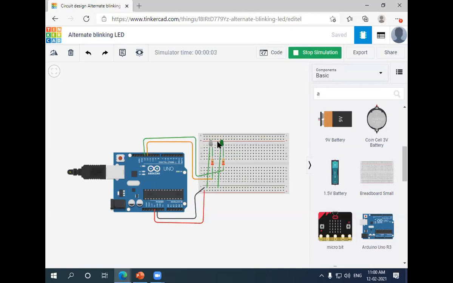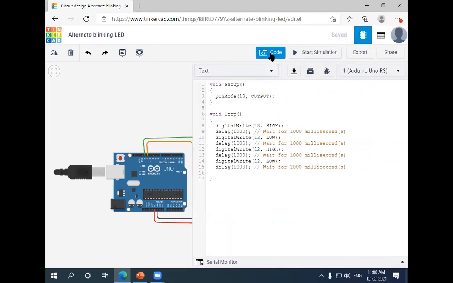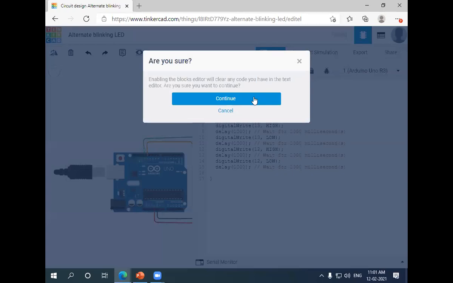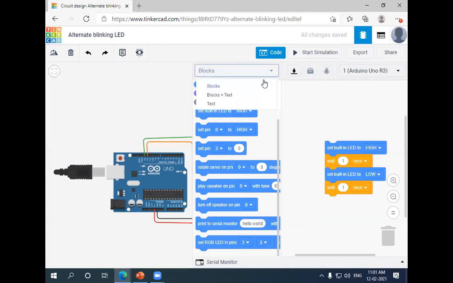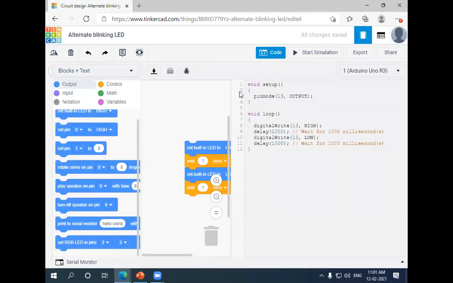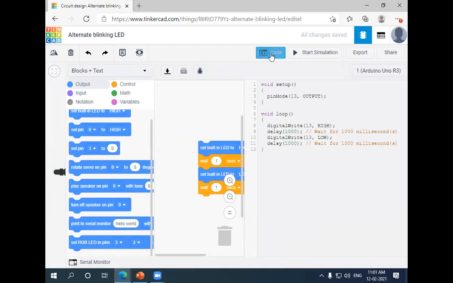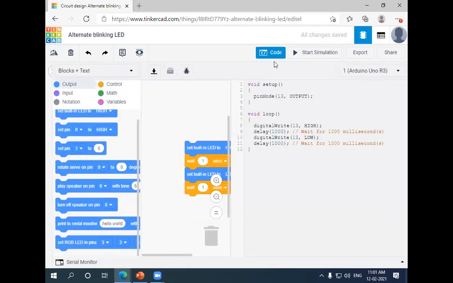You can see the color of the LED is blinking. Both the colors are blinking. If I wish to change the settings and click on code, you can see the blocks. If we choose blocks plus text, we can see both the blocks and the text. And if I wish to see only the text, I can choose it here.